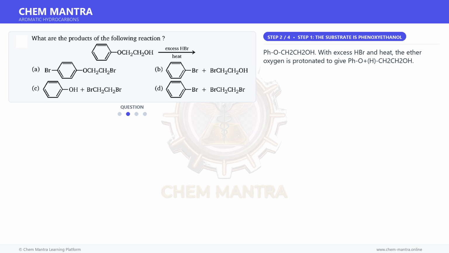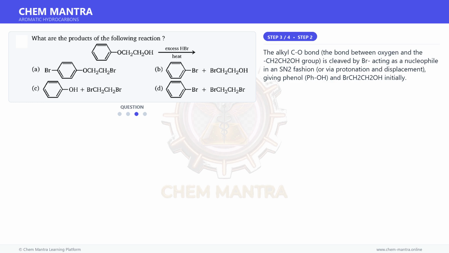Moving on to the next step. PhOCH2CH2OH. With excess HBr and heat, the ether oxygen is protonated to give PhO⁺(H)CH2CH2OH. Moving on to the next step.